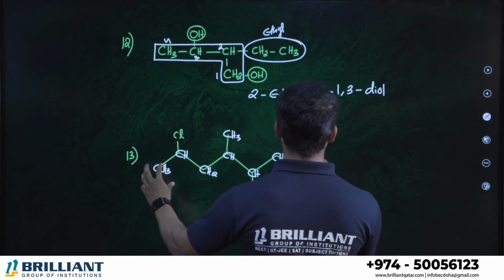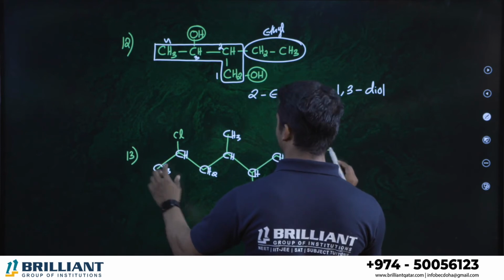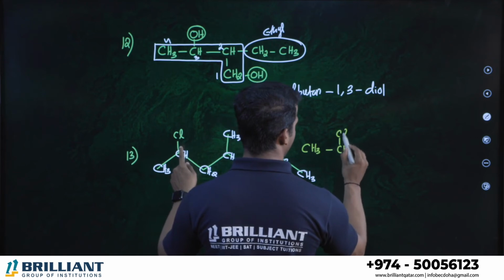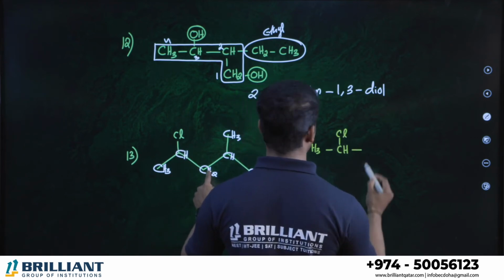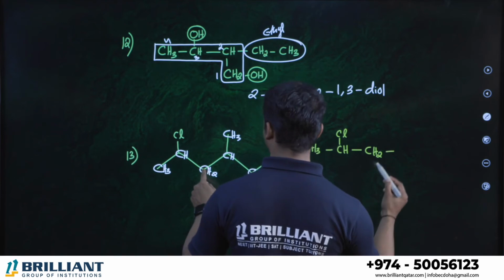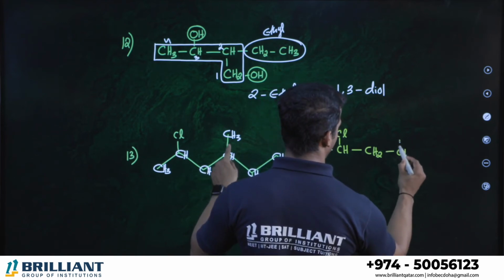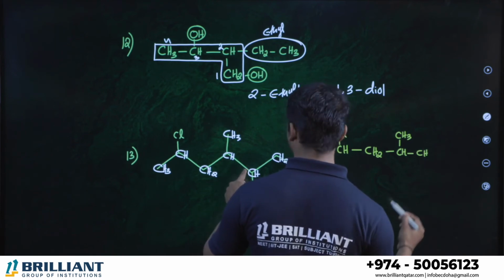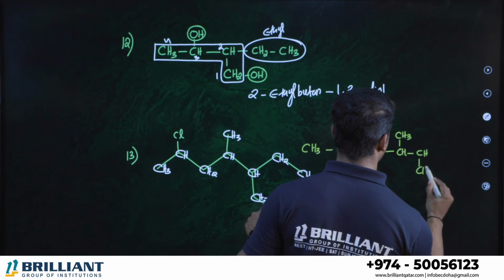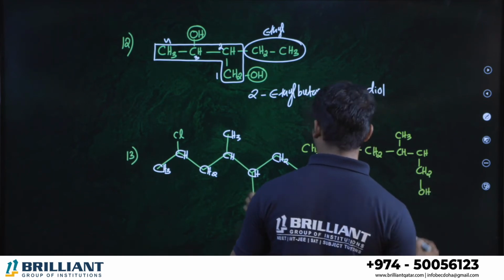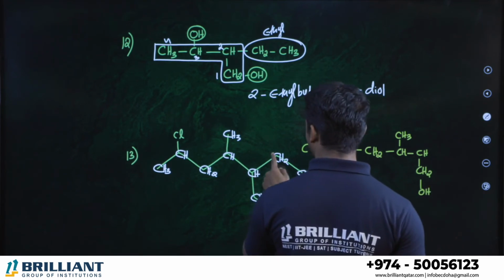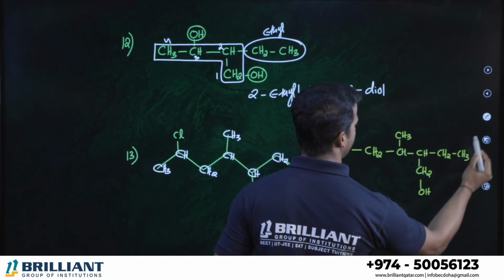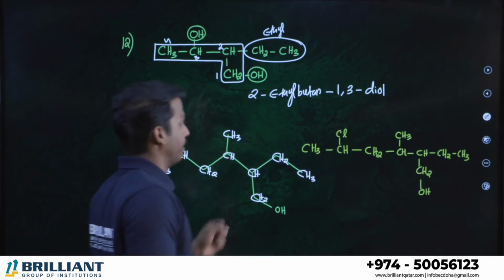I'm starting from here. CH3, connected to one CH carbon. On the CH carbon there is a chlorine. CH connected to one CH2. The CH2 connected to one CH carbon on which there is a CH3. Then the CH connected to another CH. On that CH you can see there is a CH2OH group. This CH connected to one CH2CH3 here. Okay, this is the chain. Clear all of you?